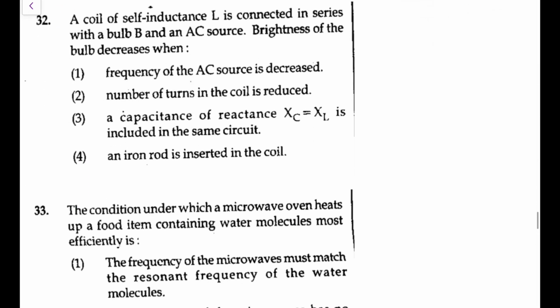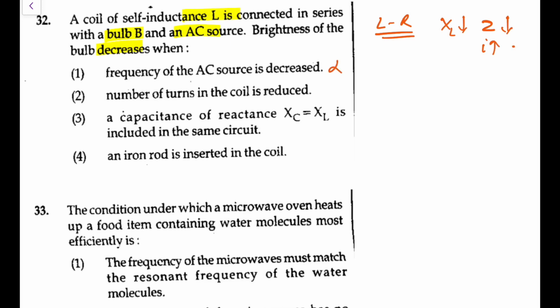Next, a coil of self-inductance L is connected in series with a bulb B and an AC source. Brightness of the bulb decreases. So you have a bulb and a coil of self-inductance, so you have an LR circuit. Now if the frequency of the AC source is decreased, XL decreases, so Z will also decrease, because Z is the square root of XL square plus R square. So in that case current will increase, so the bulb will be brighter, so it is wrong.